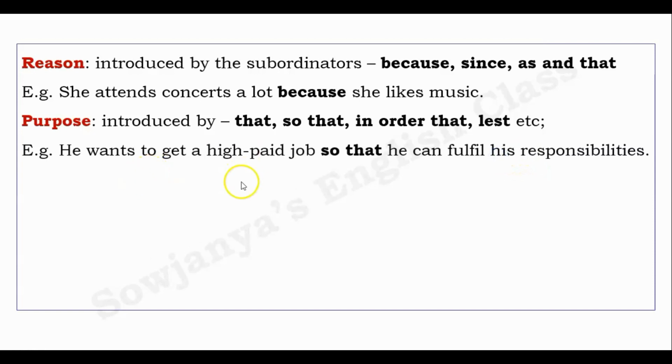Example: he wants to get a high paid job so that he can fulfill his responsibilities. He might have so many responsibilities to fulfill. A normal job won't suffice. He needs some high paid job so that he can fulfill his responsibilities. What is the purpose of that? He can fulfill his responsibilities.